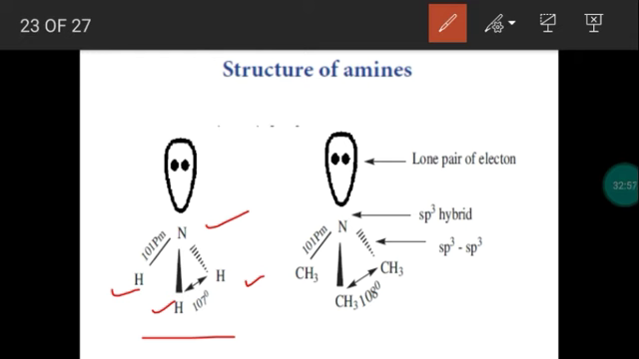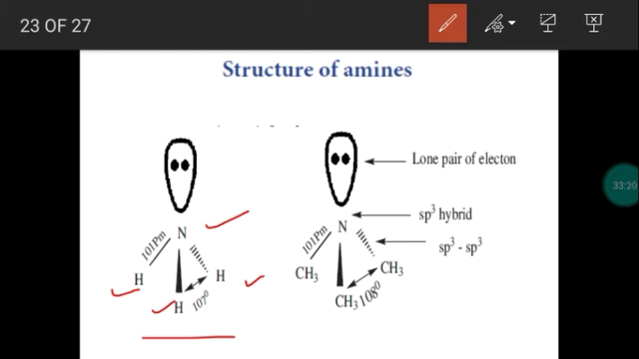Here 4 sp3 hybridized orbitals are present, but 4 covalent bonds are not formed like in methane. In methane, 4 covalent bonds are formed, exactly, and it represents a tetrahedral structure. But here one sp3 hybridized orbital has a lone pair of electrons, so according to VSEPR theory, valence shell electron pair repulsion, the structure will be changed.